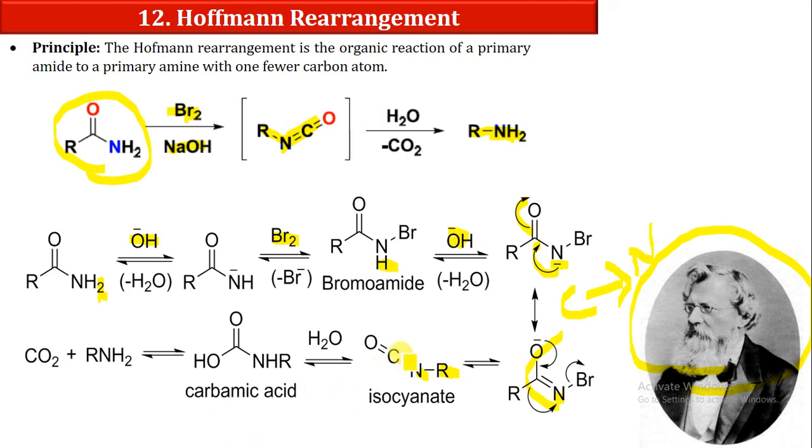Suppose this C double bond N, as we know that nitrogen is more electronegative than carbon, so it will pull electrons from the carbon. So the nitrogen has a negative charge. In H2O we have H positive and OH negative. This H positive will attach to the nitrogen negative. So here we have RNH, C double bond O, OH. By the removal of the CO2 group, we can produce RNH2. So this is our Hofmann rearrangement.